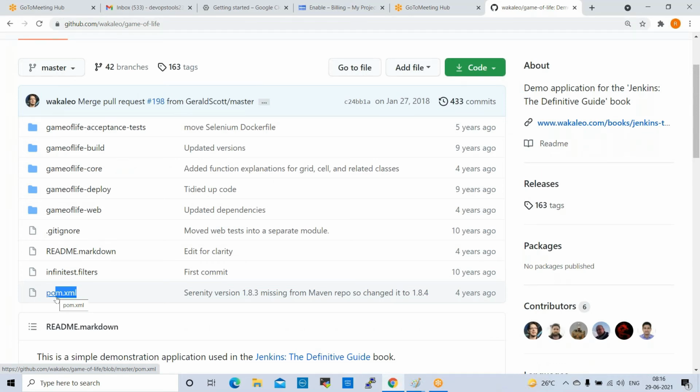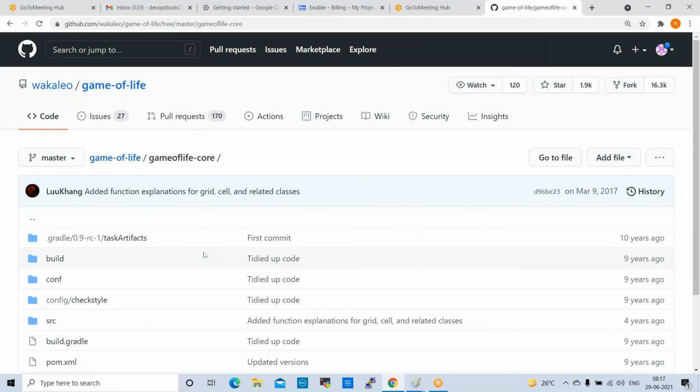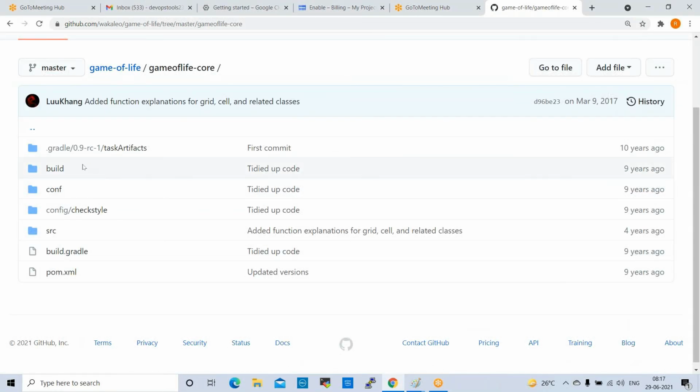And also folder structure. We are talking about folder structure, right? This is the way the folder structure is available. Any Maven build code, the folder structure would be like this. If you open one folder, it will show you another folder. For example, game of life core, one folder is there. If you open this folder, different folders are available inside. See here: target, artifacts, build, conf, checkstyle, and src, the source folder.